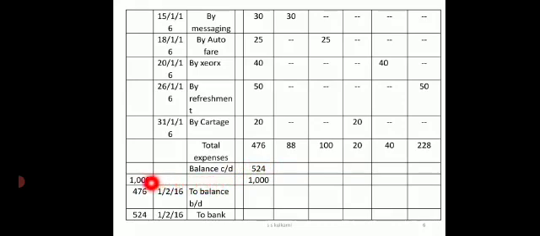Balance brought down is 524. It should be 524 and the total amount that I have received will be 476. Followed? So there's a mistake. Balance brought down should be 524 and the amount received from the main cashier should be 476. So the amounts have to be interchanged. So again I will start with 1000 rupees in the beginning.